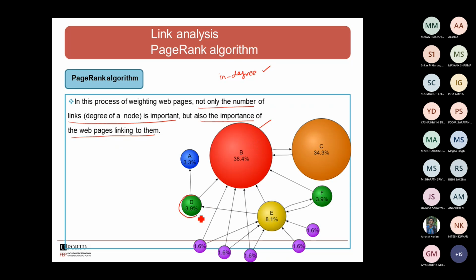Whether the linking pages which are referring to this page B are also important or not. Based on that, the entire page rank will be considered. The number of links alone is not going to be considered. See, this page is also getting an in-link from here, but these pages are not that popular. Instead, this page is popular, this page is popular, this page is very, very popular. So the importance of the web page which is linking to them should also be high. Such a page will get the highest page rank.